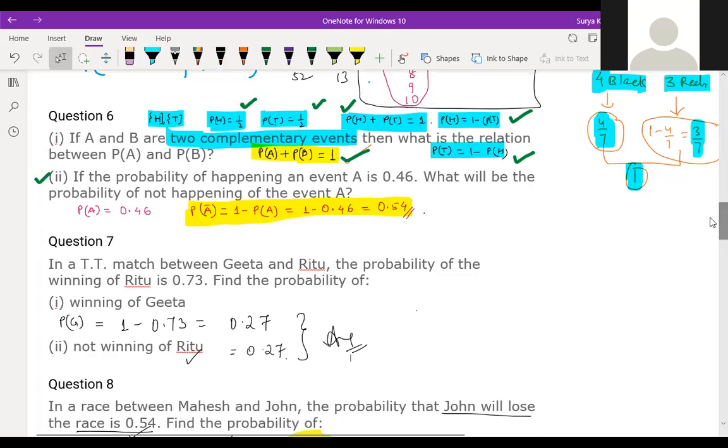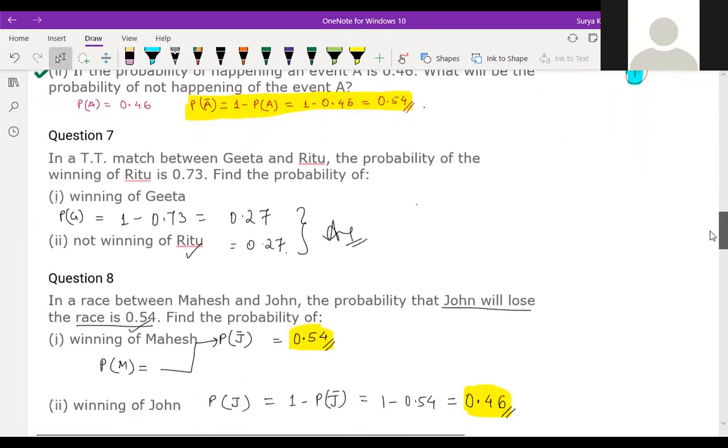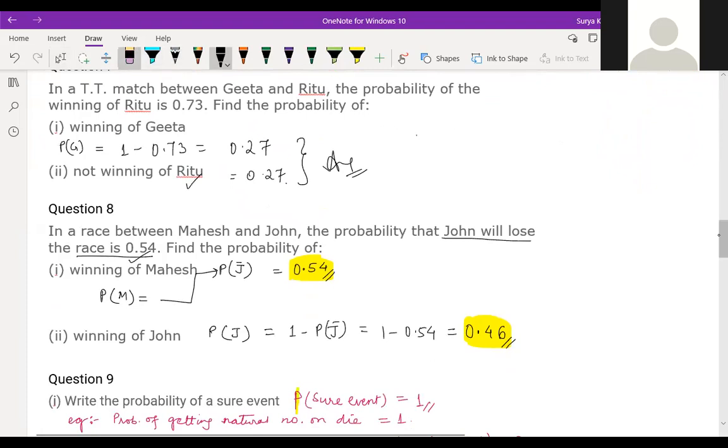Now question number 8, children. Question number 8. No need to ask anything, right?